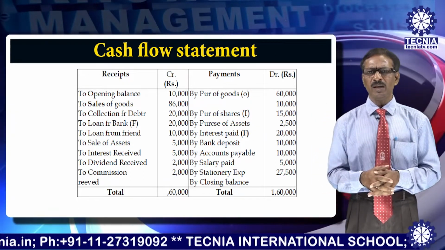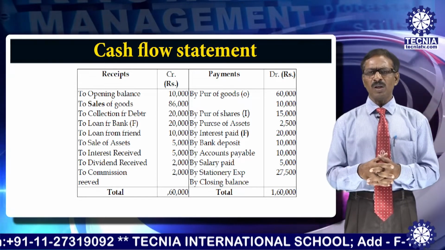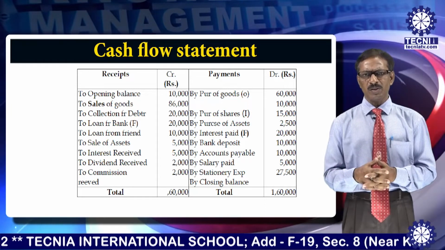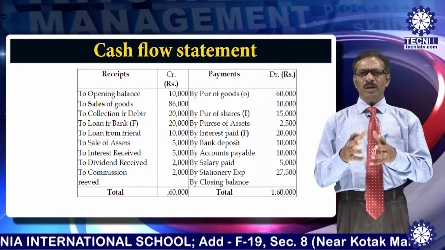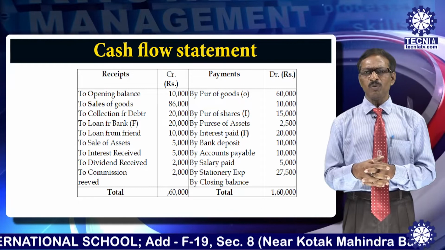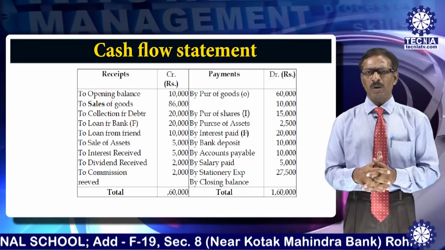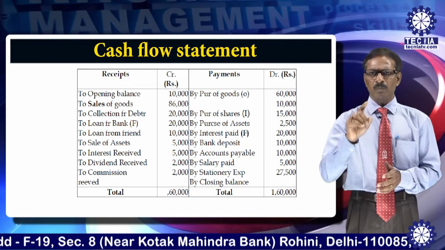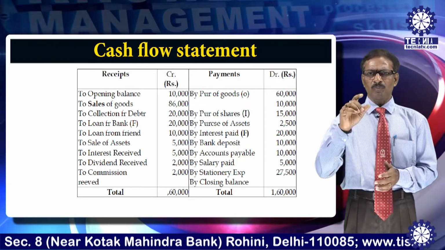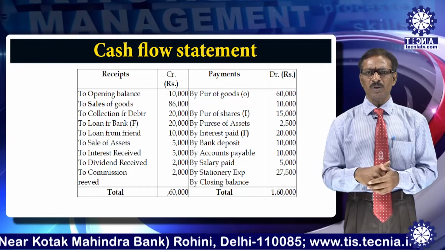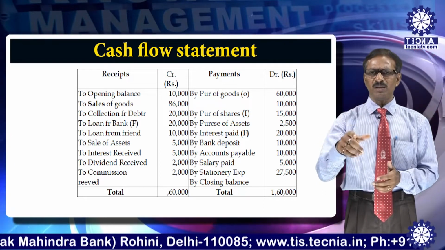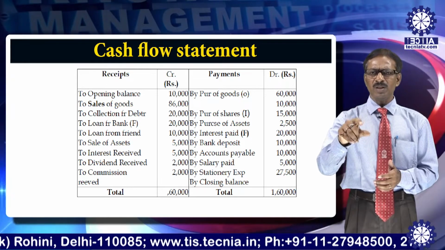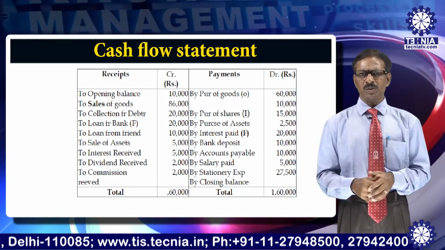You see next item is sale of assets. Sale of assets relates to investment, so it would come under investing activities. Similarly, dividend received, where do you get it from? You have invested money by purchasing shares. In the credit side it is written there, by purchase of shares. From there you get the dividend received. So purchase of shares would come under investing activities, and dividend received also would come under investing activities.